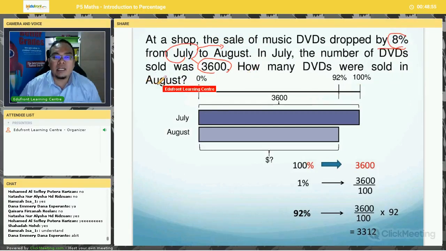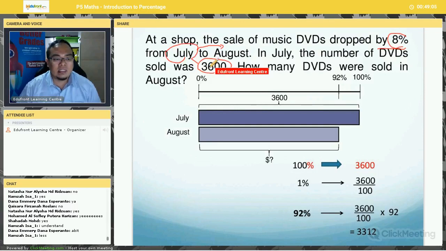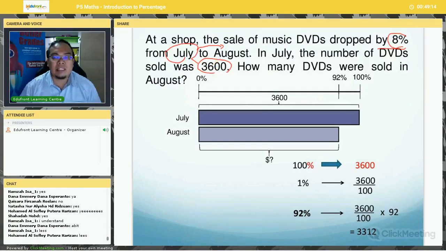Now, can you tell me, in August, will the number of DVDs sold be more or less than 3,600? Anyone? It'll be less, right, Hamza? It will be less. Now, why less? Anyone knows why the DVDs sold in August will be less than 3,600? Without looking at the answer, just by looking at the question, you know that the answer must be less. If you get an answer more than 3,600, something is wrong. Anyone can tell me why? What's the reason?